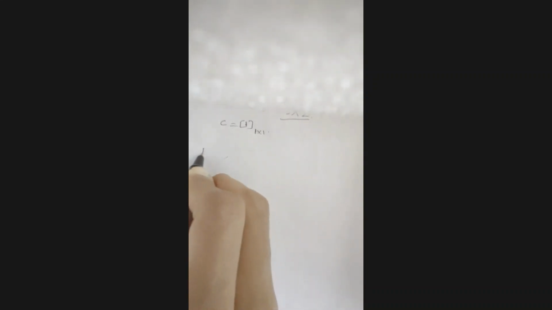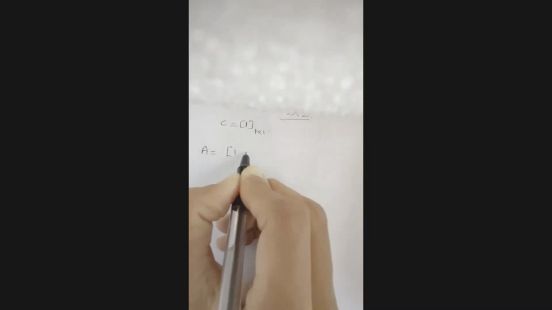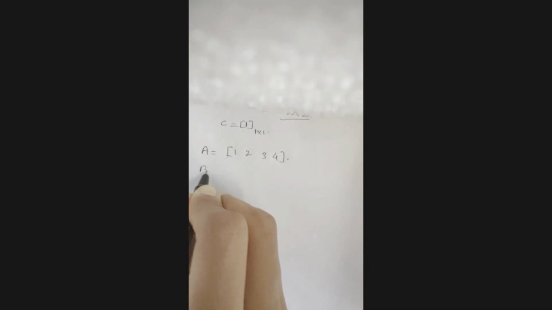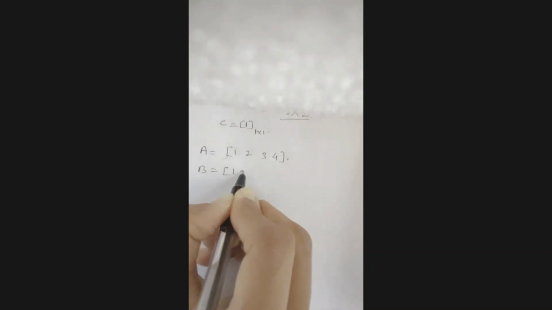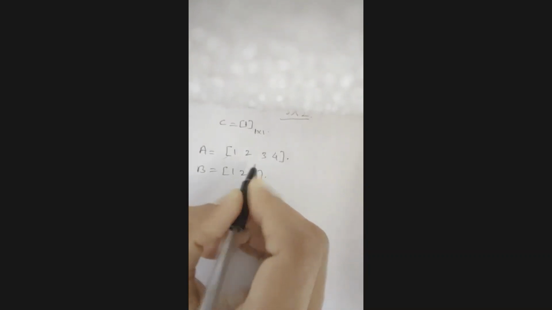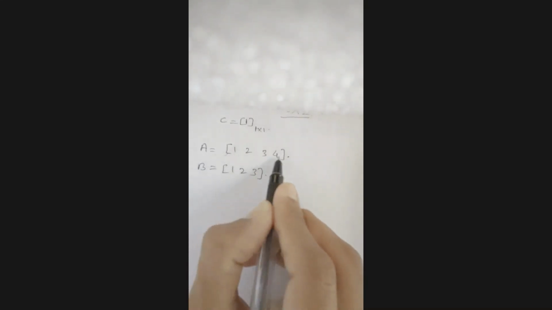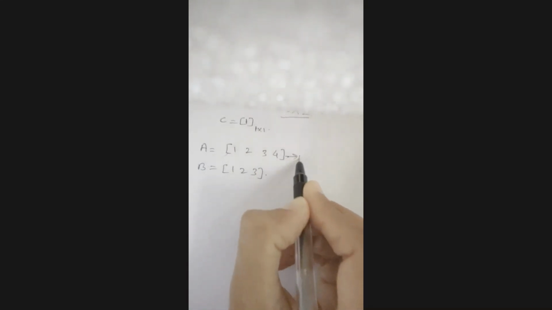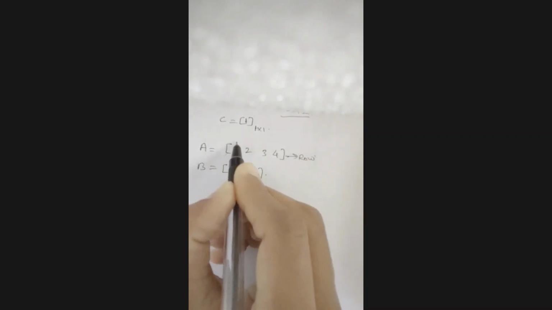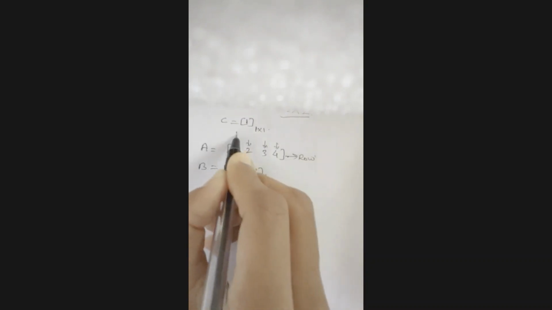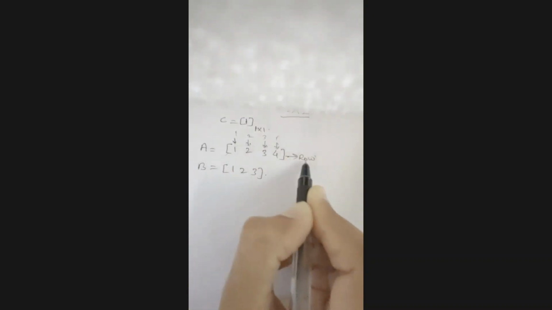So suppose I am writing a matrix A equal to 1, 2, 3, 4, or B equal to 1, 2, 3. In this matrix we just have 1 row, and the columns are different: 1, 2, 3, 4, so 4 columns and 1 row.